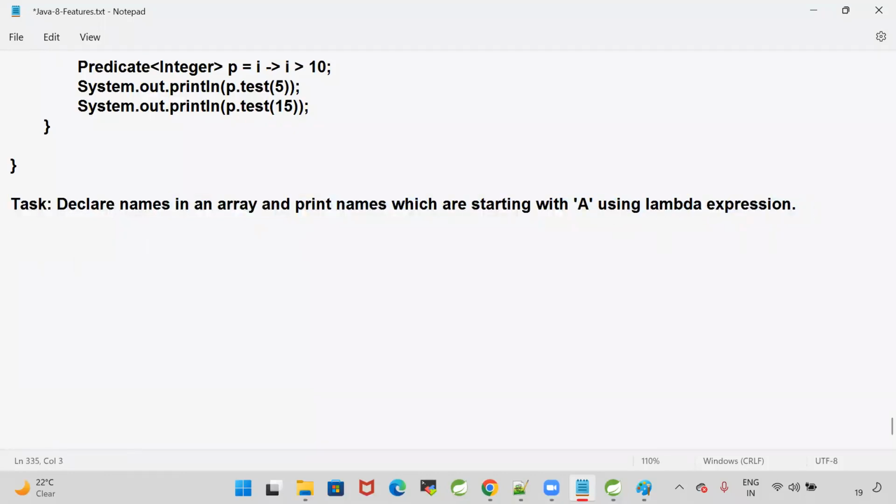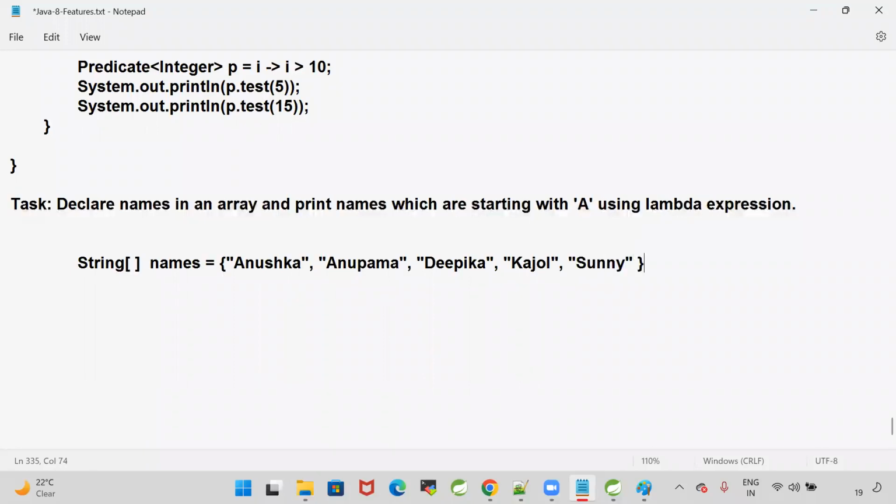I'm going to give some names like this in the array. String names is equal to, let's take some heroine names. Anushka, Anupama, Deepika, Kajal, and next one. Any other name? Sunny. Good.